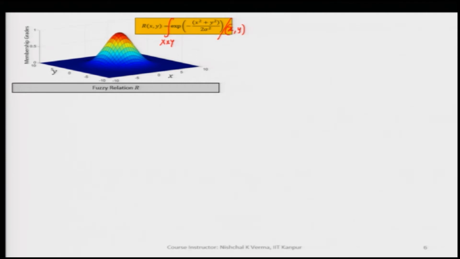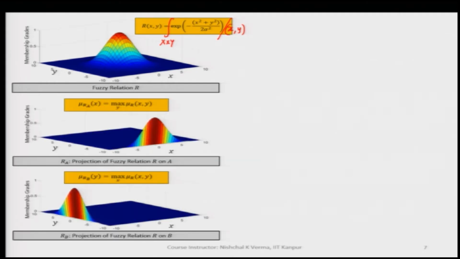So, we have 3 dimensions. We see very clearly that we have a surface, the Gaussian surface being shown, and this is defined in the x cross y universe of discourse. Here we are taking the fuzzy relation in the beginning, and now we first try to find the projection of this fuzzy relation on A.